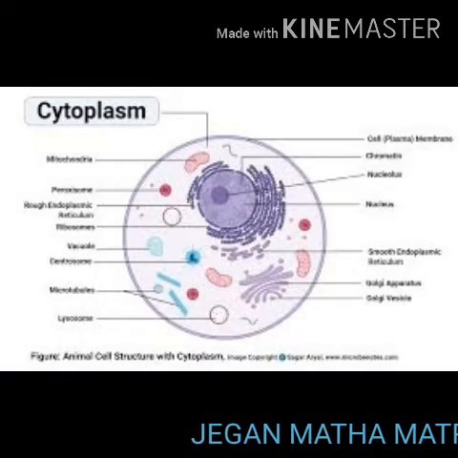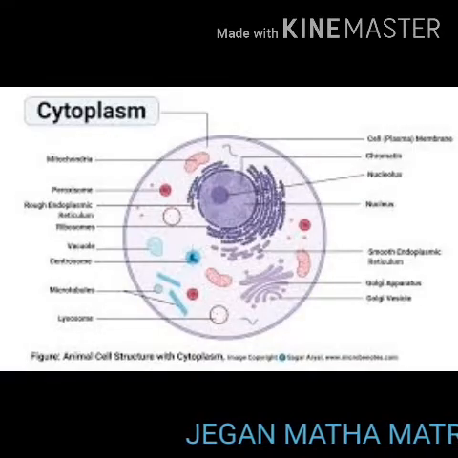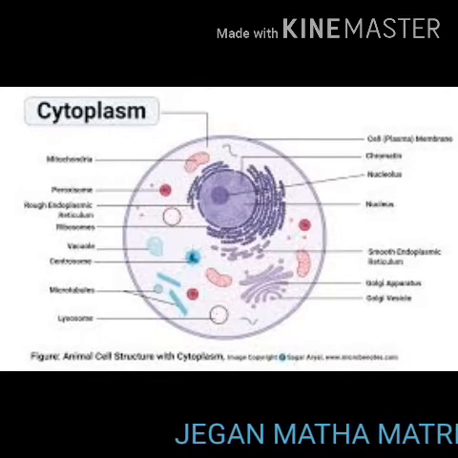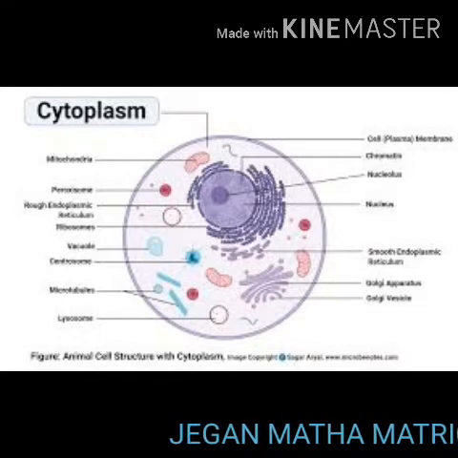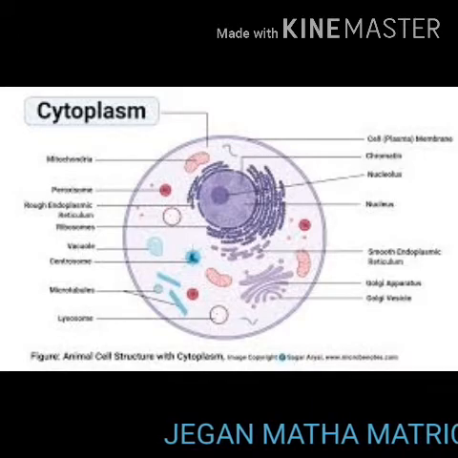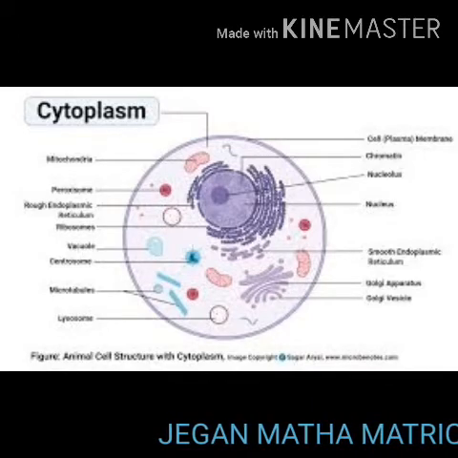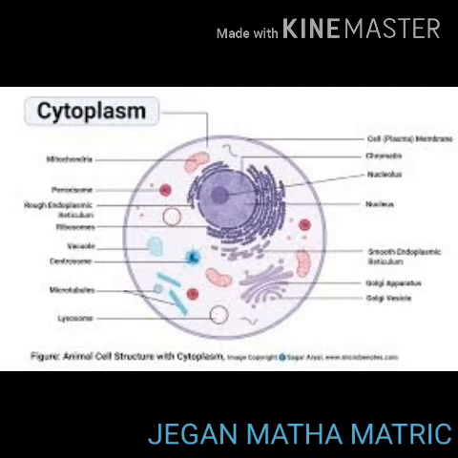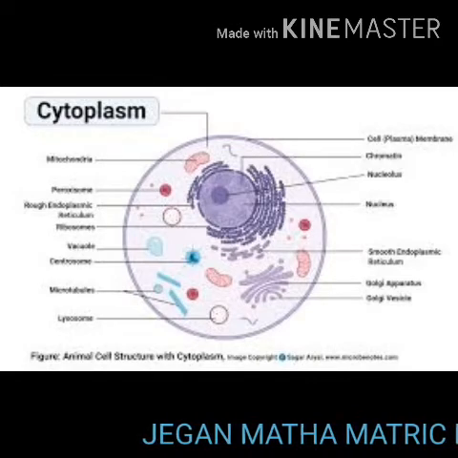The structural organization of the cell. A typical cell consists of three major parts: an outer cell membrane, a liquid cytoplasm, and a nucleus.